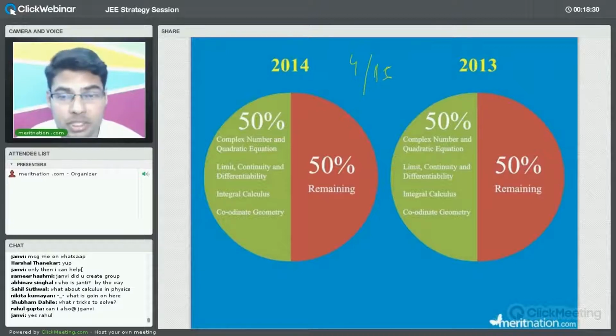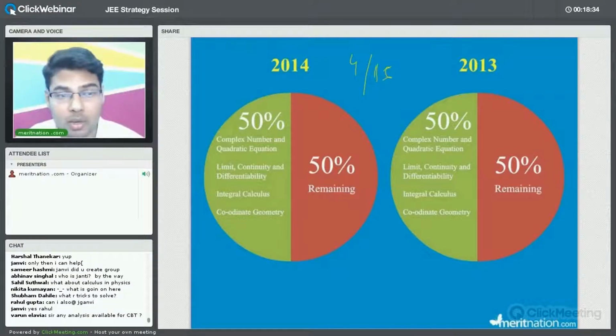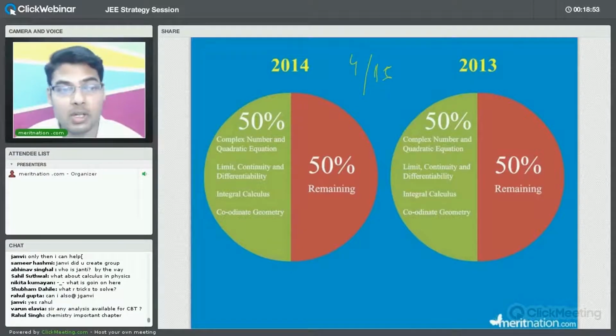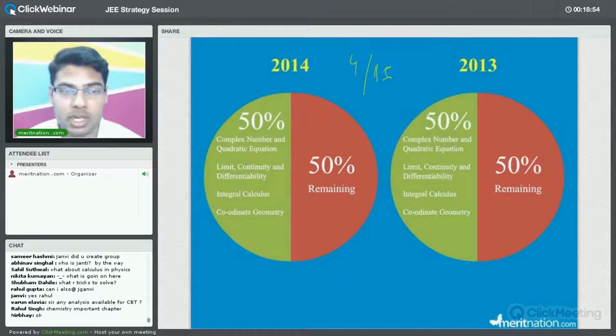We have to analyze these patterns, we have to analyze the question paper, because you may be studying hard for other topics, but you will find in the examination that topic does not carry that much weightage. So the point is, you have to balance each and everything. You have to keep in mind the score, the topics, and the weightage of each and every topic. Then we have to think, and then go about a particular subject, whether it is physics, mathematics, or chemistry.